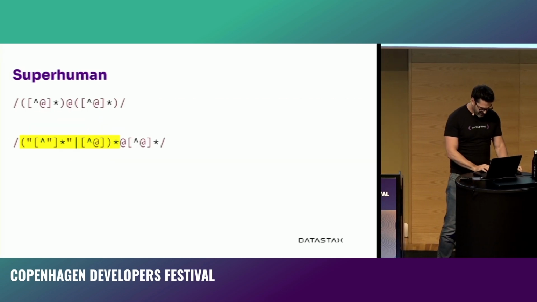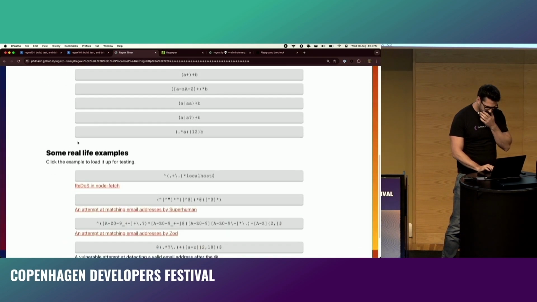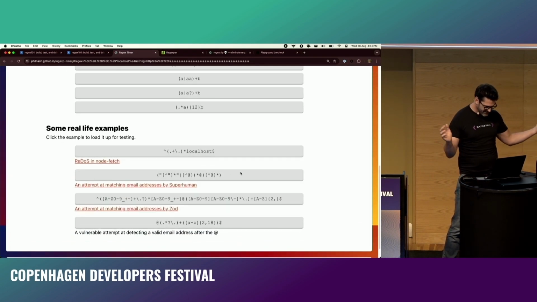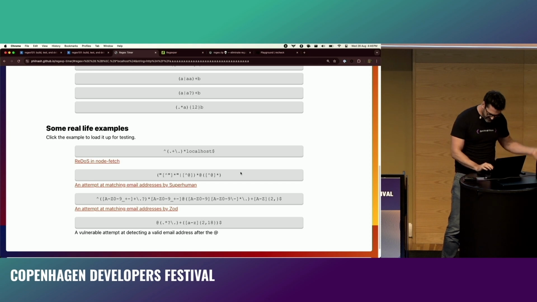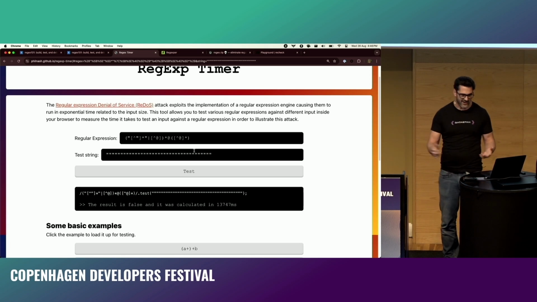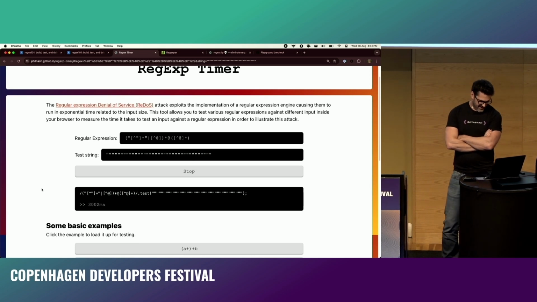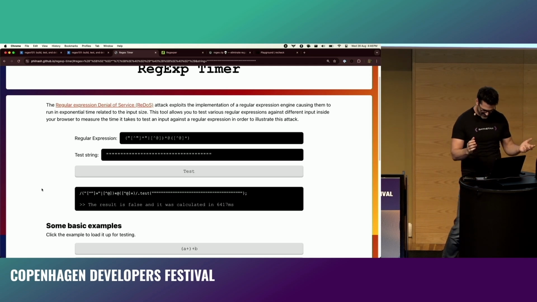Let's go back to that. I put that into my little regex tester. There are a few examples. If you ever want to go to this, it's just on my GitHub. There's a link at the end. And this is the one. If you just put in a bunch of quotation marks, then it fails. This is 5, 6. Okay, there. 6.4 seconds.